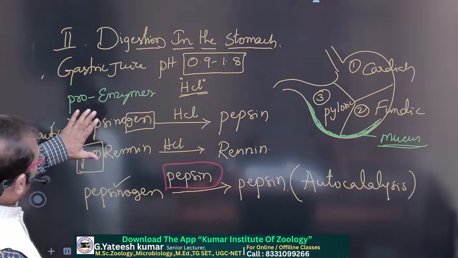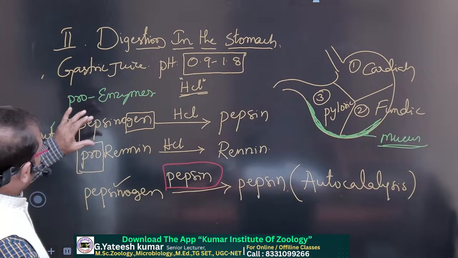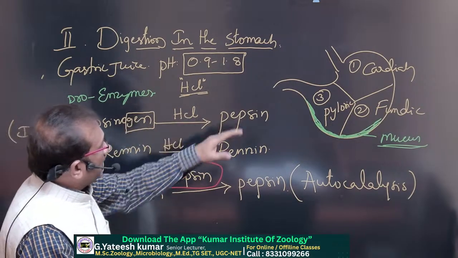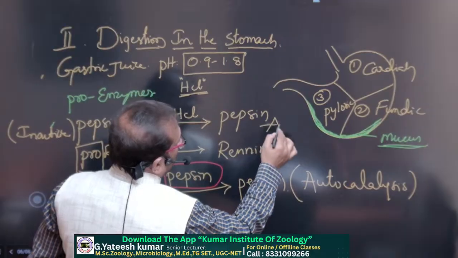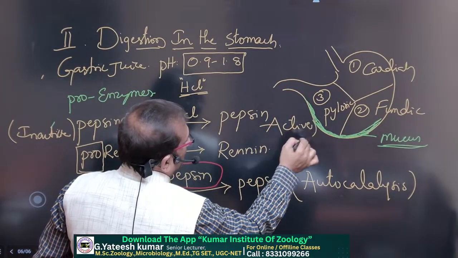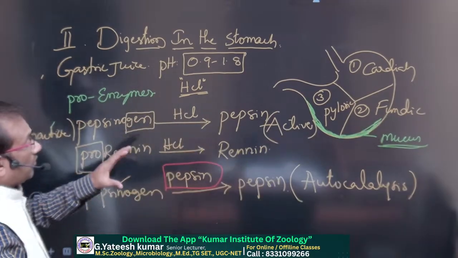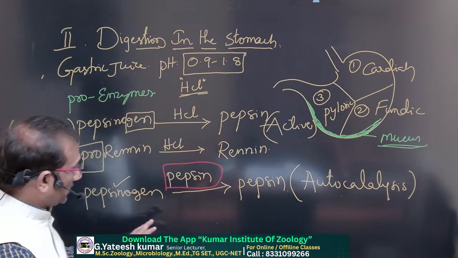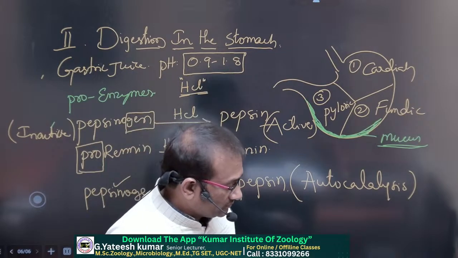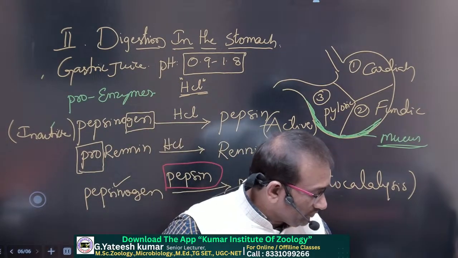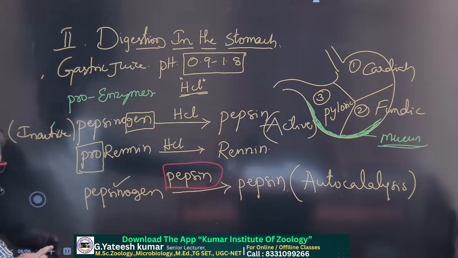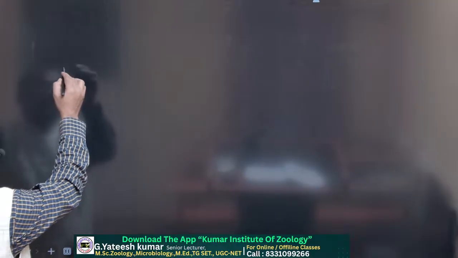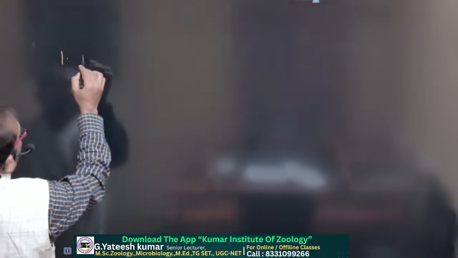So here, what is happening now? The inactive enzymes are converted into their active form. Now we'll discuss the function of pepsin and renin. Up to here, any doubts? Up to now, okay. Now we'll discuss the first enzyme, pepsin.